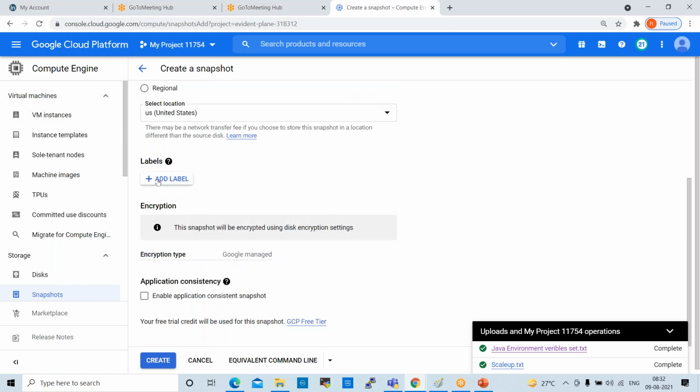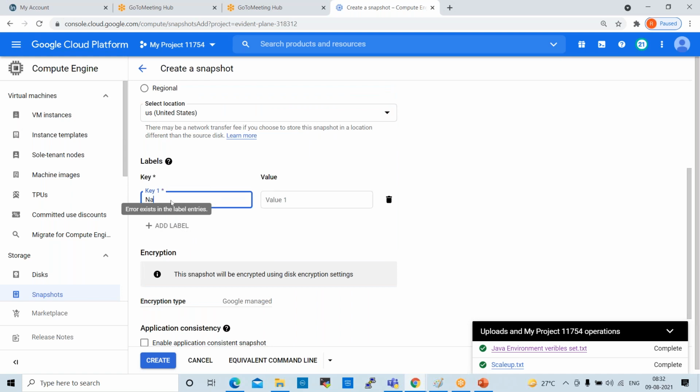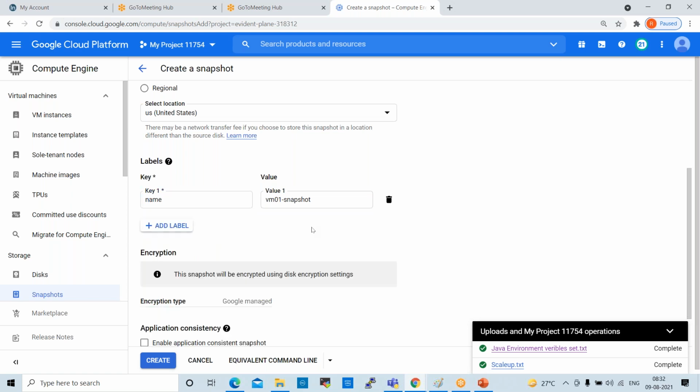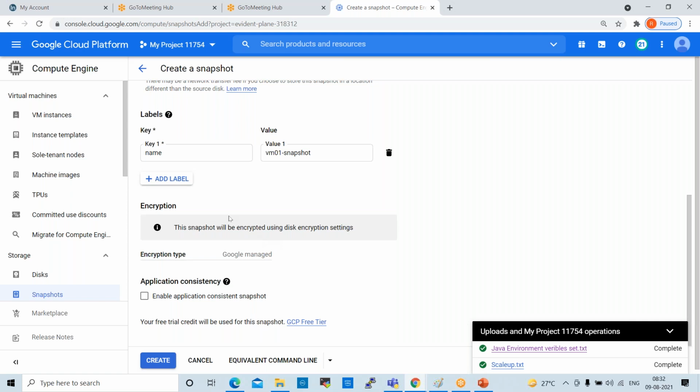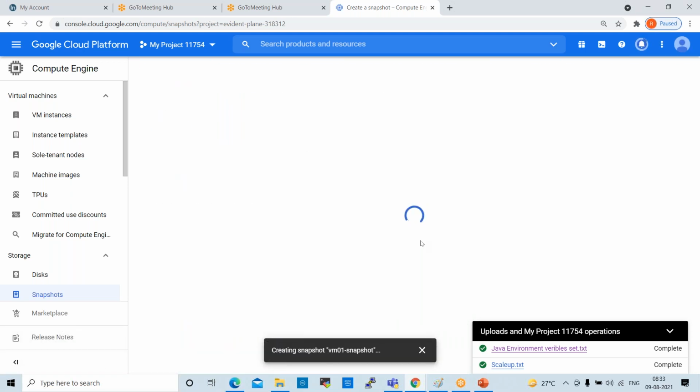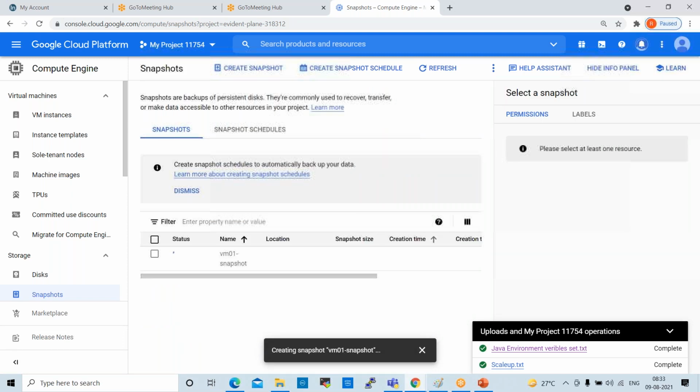Also labels, if you want to add labels, you can add labels. Name, and value, you can give like this. Okay, so next one is application consistency. If you want to add anything, you can add. Click on create this snapshot. Snapshot is creating now.